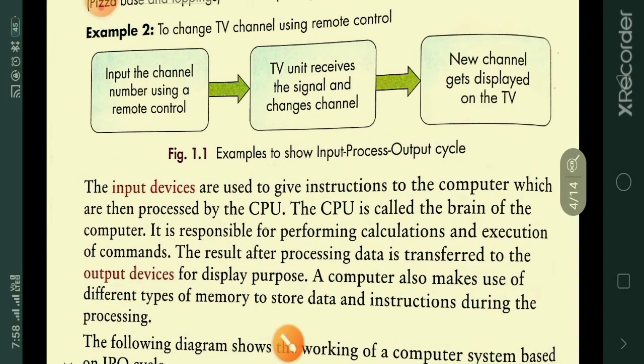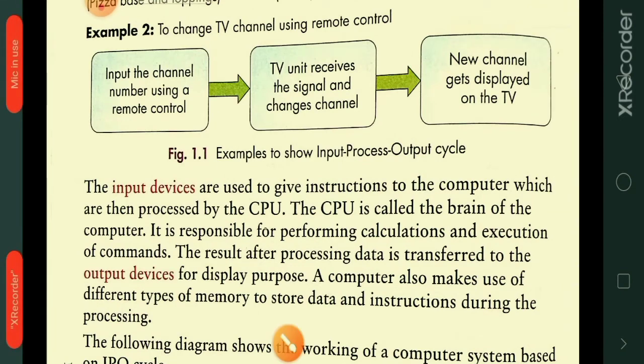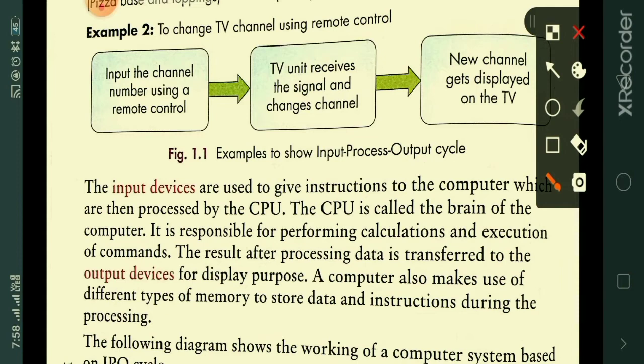The input devices are used to give instruction to the computer, which are then processed by the CPU. So guys, input devices, why do we use input devices? To give instruction to the computer. Later those instructions are processed in the CPU. So processing of instruction and data is done in the CPU.